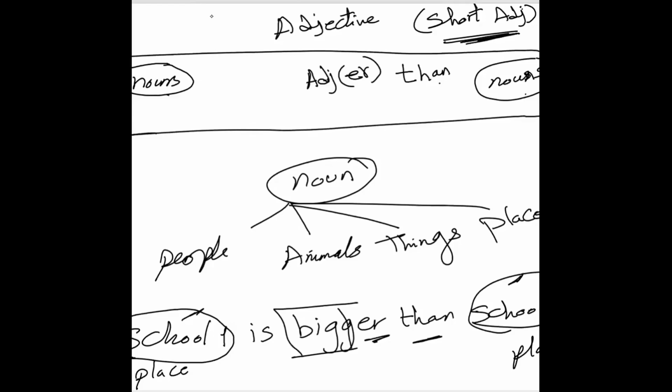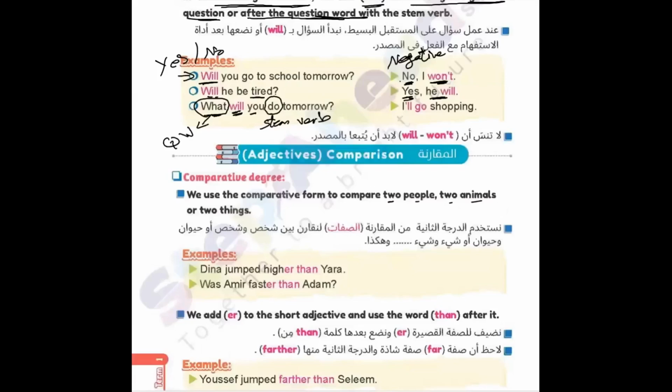Let's go back to our book to understand more. We use the comparative form to compare two people, two animals, or two things, and also places. What are the examples? Dina jumped higher than Yara. Let's check the rules. I have here two nouns for people. I have the adjective high with er than. Now I compare between Dina and Yara, but Dina jumped higher than Yara.